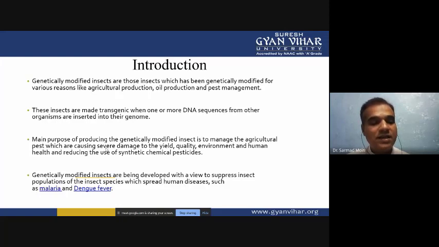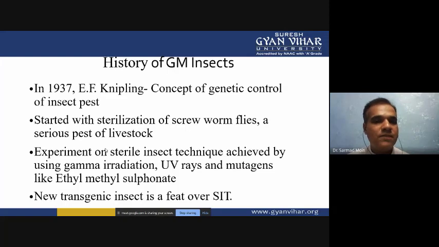And if we are able to control malaria and dengue fever, then we can control the mortality rate of the human population. So, the history of the genetically modified insect.